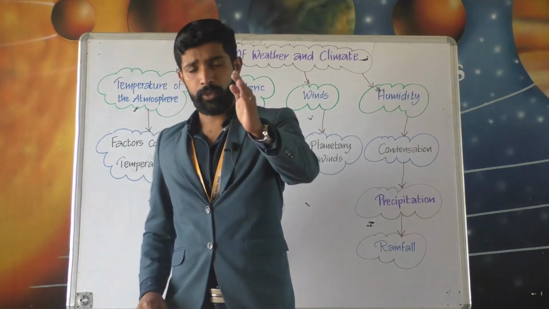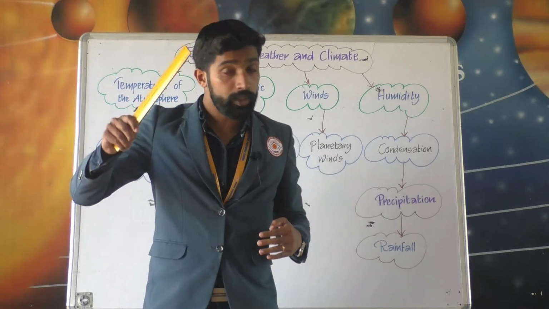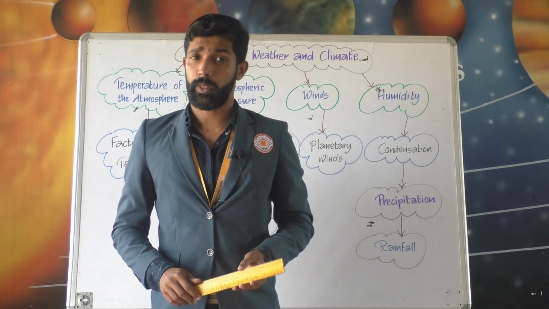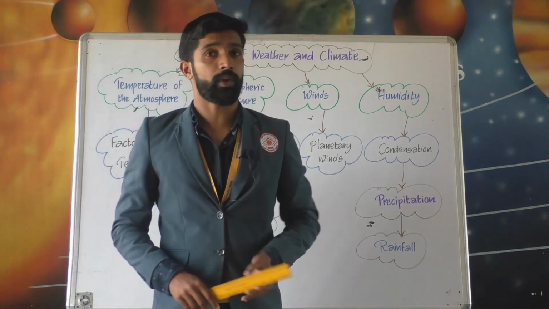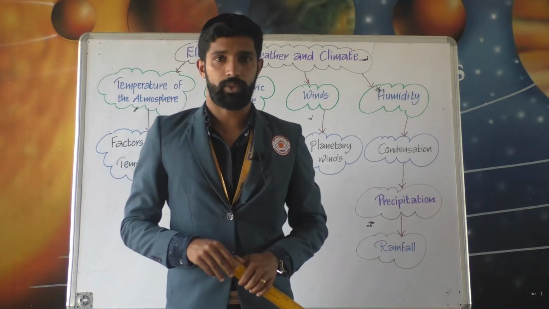So what is periodic winds? Blow in a particular direction during a specific time of the day or a season. Then local winds, it blow over small areas for a short duration and are associated with weather changes.